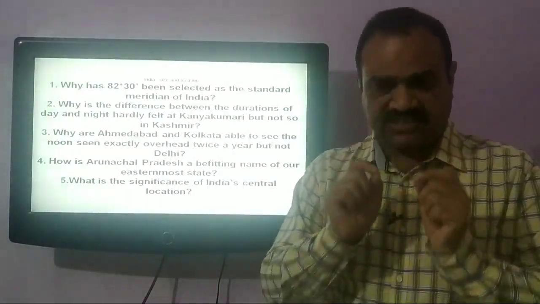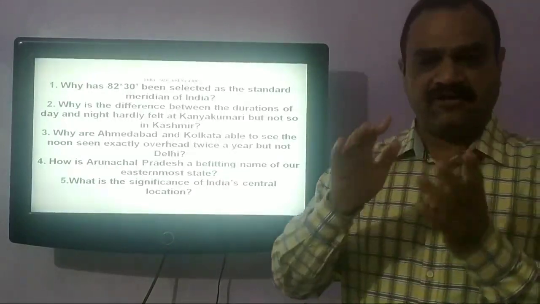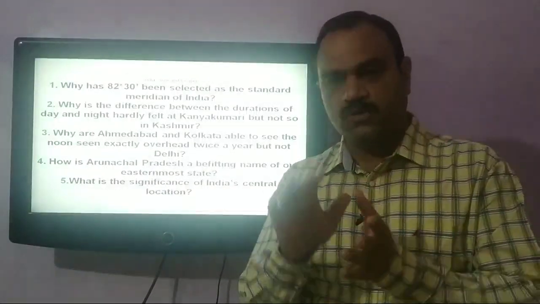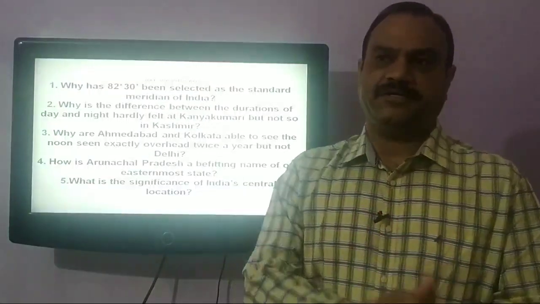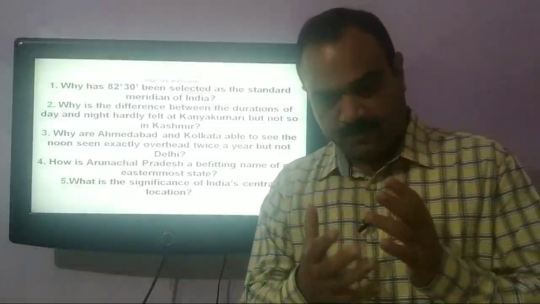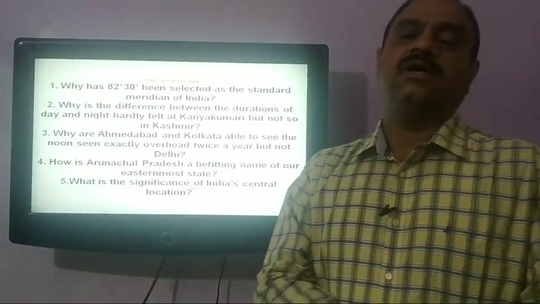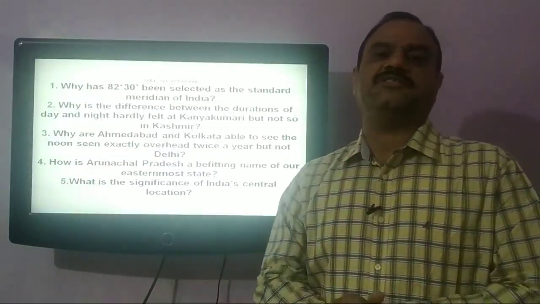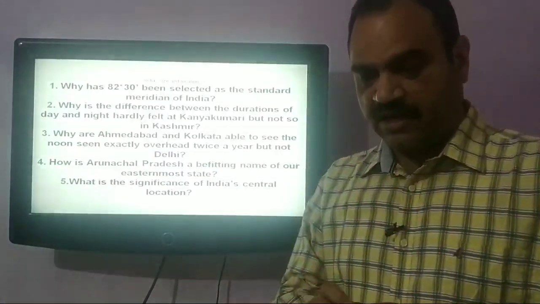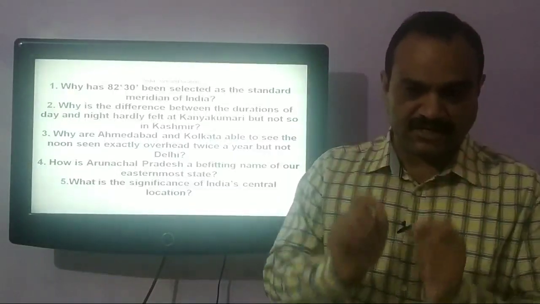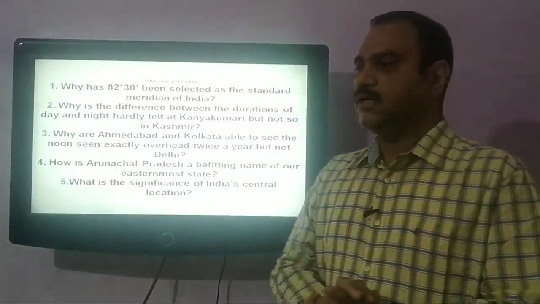So all the places that have proximity to equator have almost equal day and night. Kanyakumari has great proximity to the equator. Equator, as we have discussed earlier, is a 0-degree latitude, and Kanyakumari is 8° 4' latitude north.